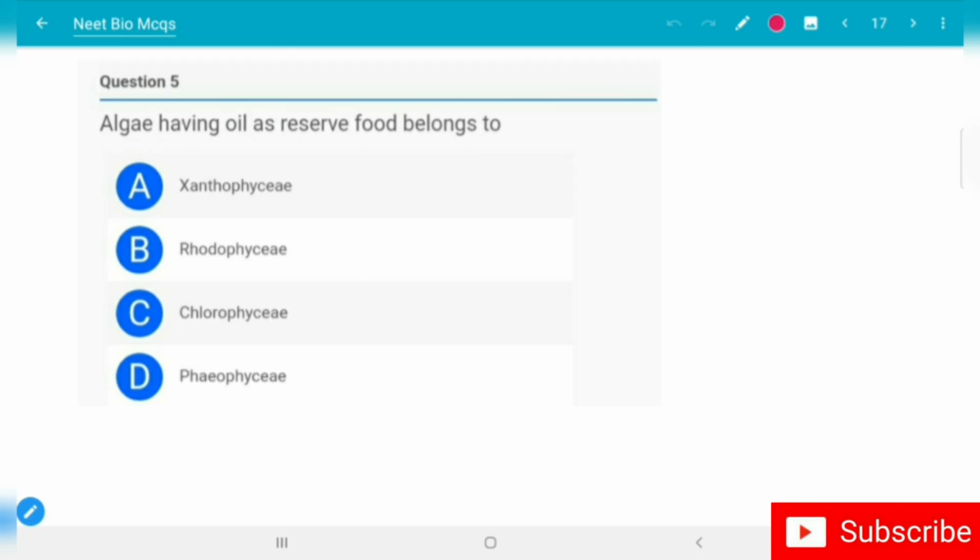Algae having oil as reserve food belongs to: option A, Xanthophyceae; option B, Rhodophyceae; option C, Chlorophyceae; option D, Phaeophyceae. The correct option is option A, Xanthophyceae. Let's move to the sixth question.